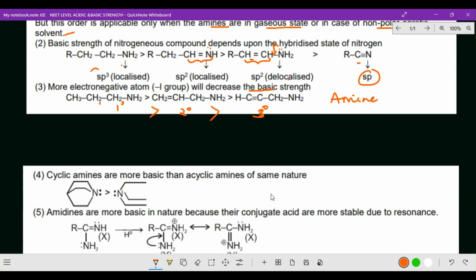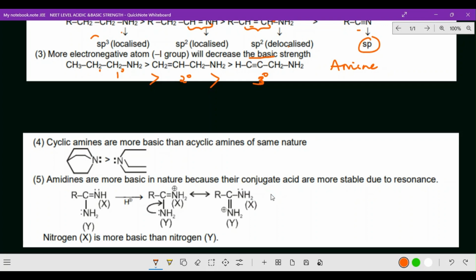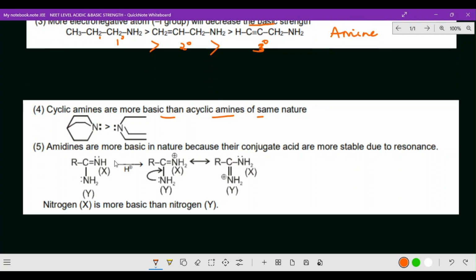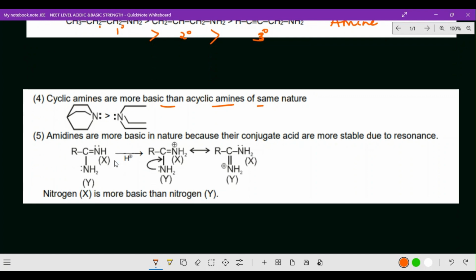And acyclic compounds, in that halo alkanes are also acyclic compounds, suppose like a bridge bond, such kind of things, say acyclic amines. Cyclic amines are more basic than acyclic amines of the same structure. So in this bond here you see, cyclic amines are more basic than acyclic amines. So cyclic amines are stronger. You see, it is a trick for you to identify the correct answer. That is why I just bring in all these points, because you can expect these kind of questions. Get that idea? Cyclic amines are stronger than acyclic amines.